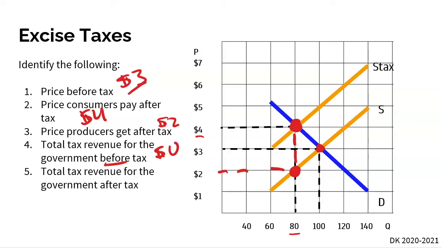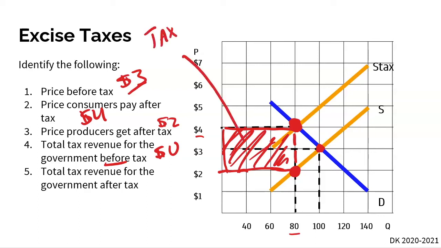Well, here we know consumers are paying $4 when they used to be paying $3. We know producers are getting $2 when they used to be getting $3. So this box right here, that I'm shading in red, represents the area of tax revenue. Or in other words, this box represents how much money the government is getting through this excise tax.